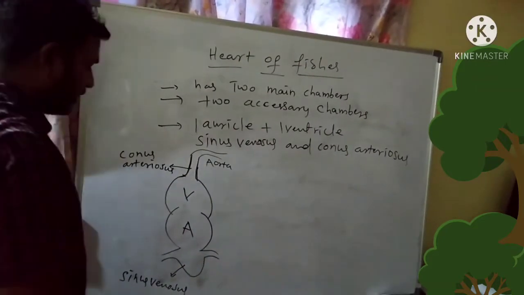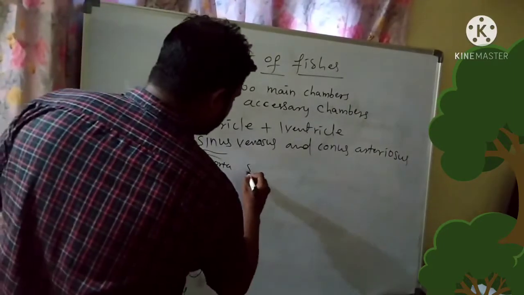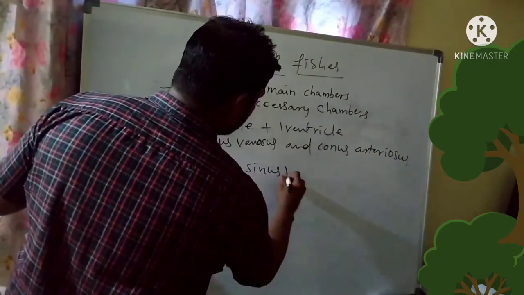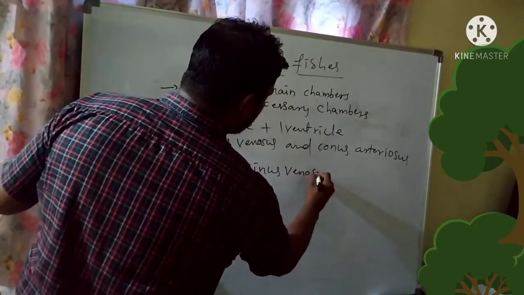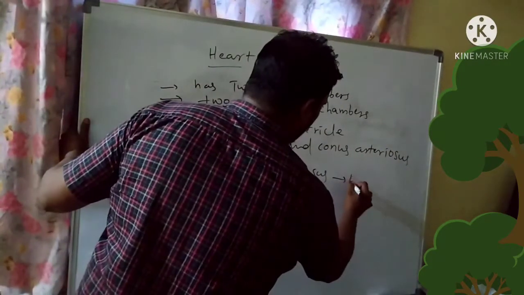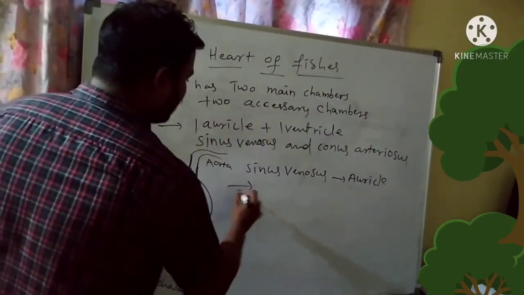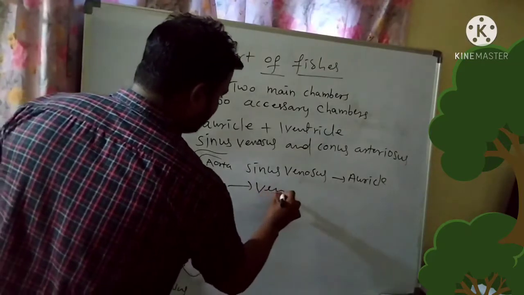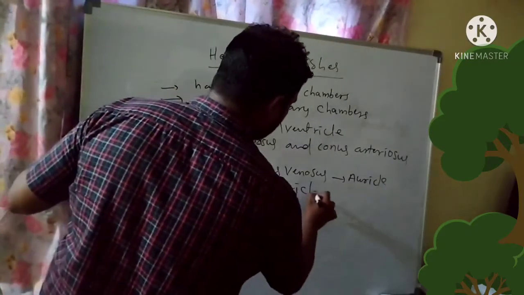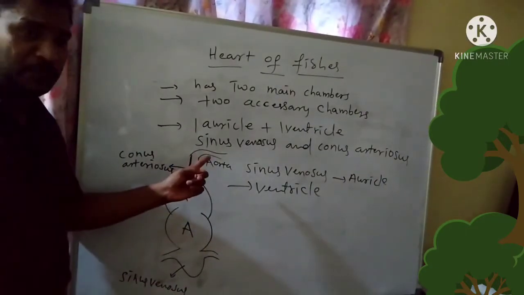In fishes, from all body parts, blood does not directly enter the auricle. The deoxygenated blood is first collected by the sinus venosus. From sinus venosus, blood is pumped into the auricle, and from the auricle the blood enters the ventricle. The ventricle also does not directly pump the blood into body parts.